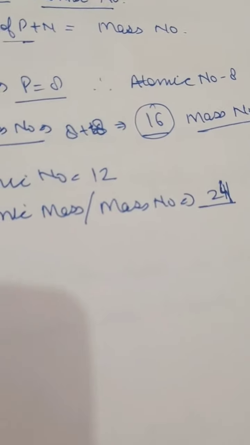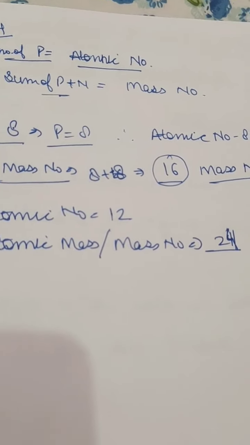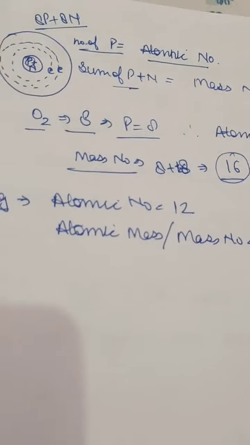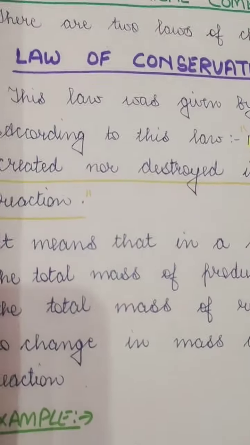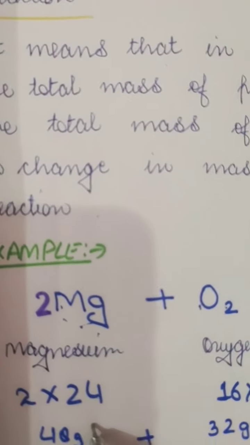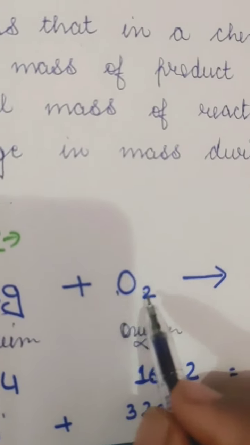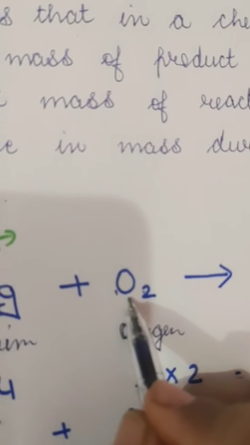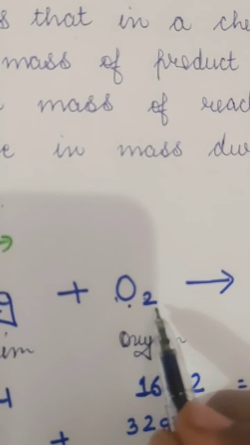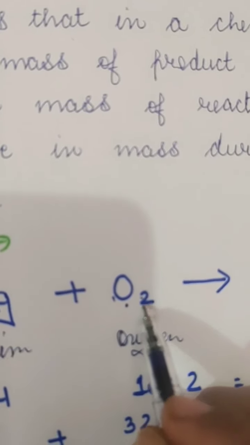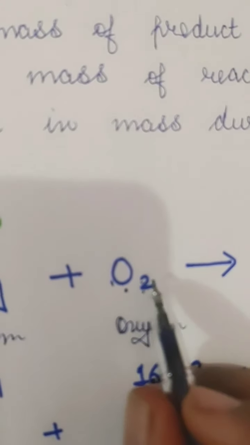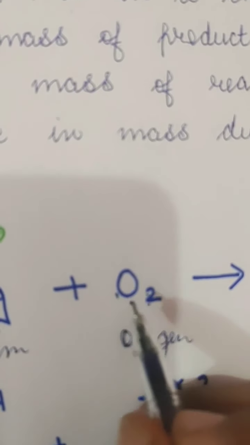We will be studying this in detail in the next chapter. So we have to take the mass number. Here the mass of magnesium is 24 and oxygen is 16. Oxygen is a diatomic gas, so it does not occur in a single form. That is why we have written O2, which means 2 times O.